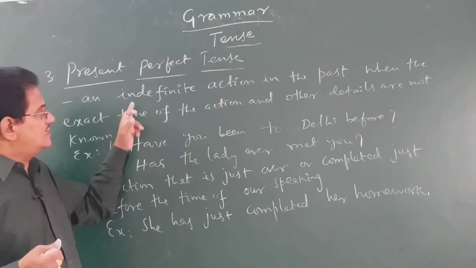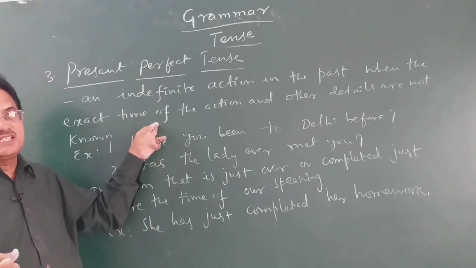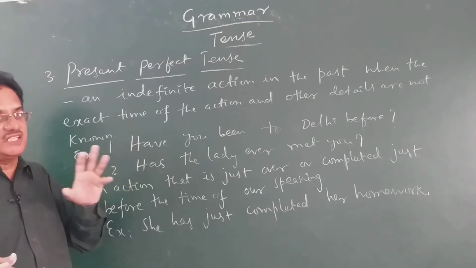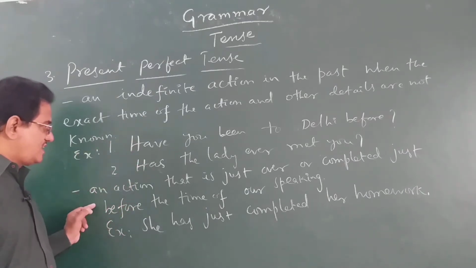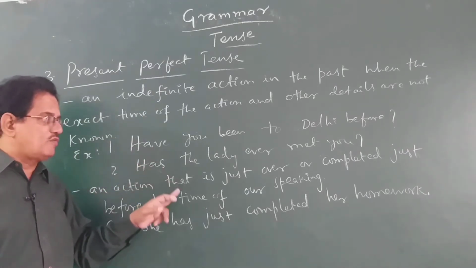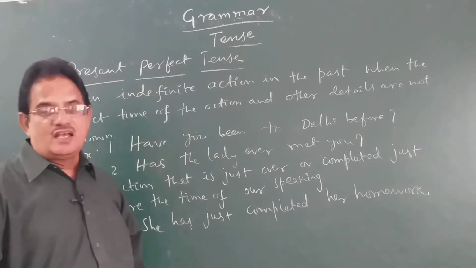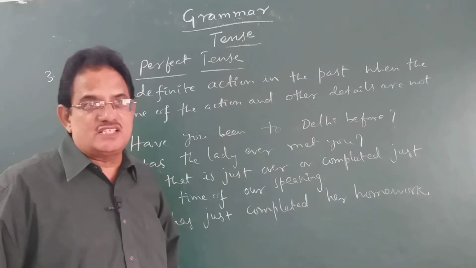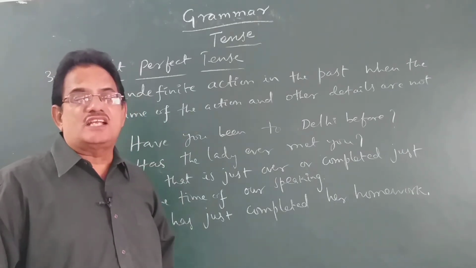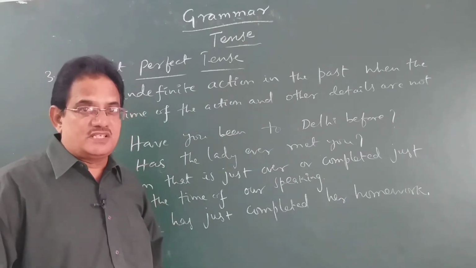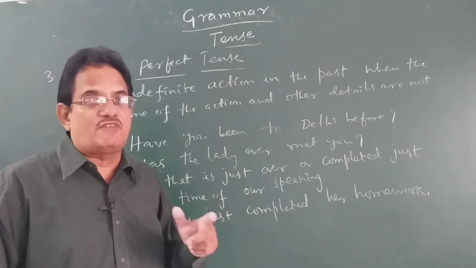That is an indefinite action in the past, but the specific time of the action is not mentioned. In the same way, another usage of present perfect tense is to refer to an action that is just completed, or just over. Just completed means completed just before the time of our speaking.